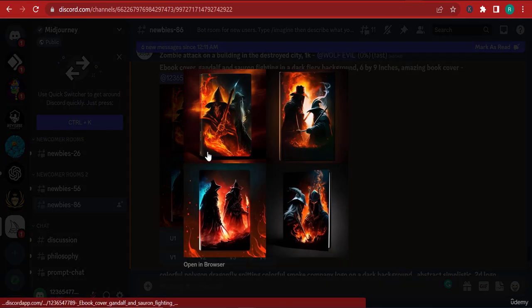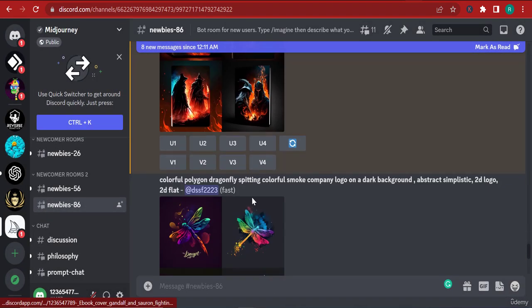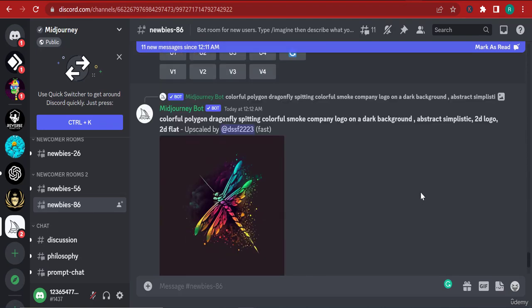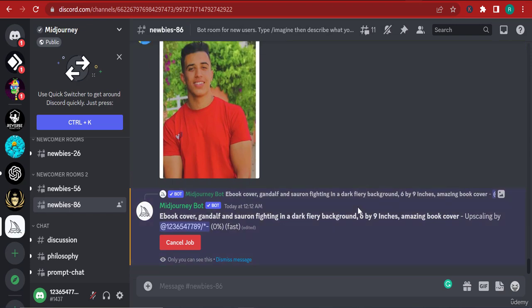So here's our image of Sauron and Gandalf, a book cover. Right now, I'm going to take one. I happen to like this one here, the last one, the 4th one. So I'm going to upscale it. What upscale means is once you click on that button, it's going to give you a big image that you can then download. And that's the image that I'm going to use for my blog. Let's just wait for it for a second here. You can clearly see the power of AI here. Now, we'll wait for it.